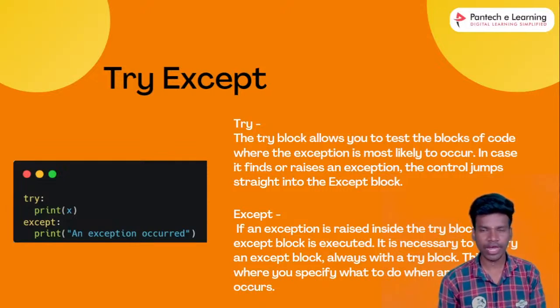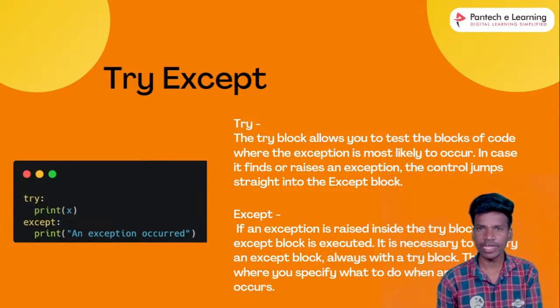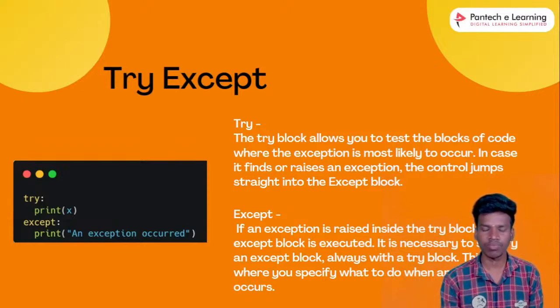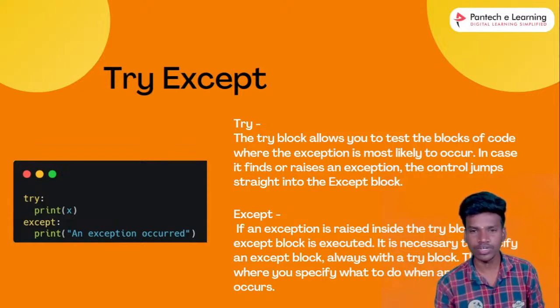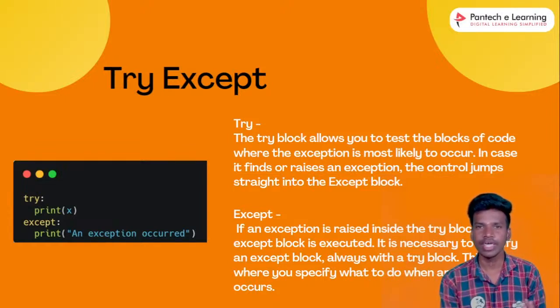That is what the paragraph says also. Okay. So the try block allows you to test a block of code where the exception is most likely to occur. That is the checking, right? In case it finds or raises an exception, the control jumps straight into the except block. That is the jump straight to the except block.